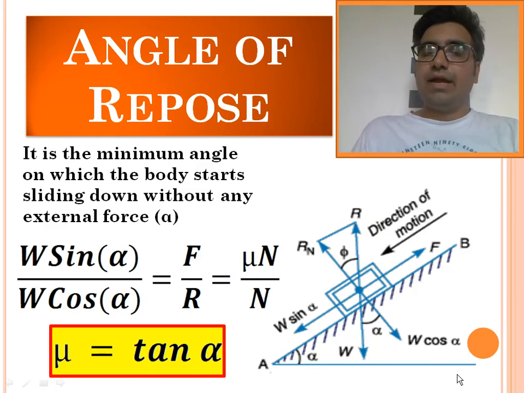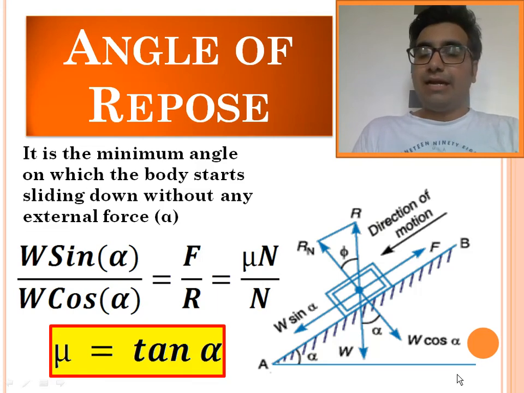The minimum angle of inclination at which the body starts sliding down without any external force is known as angle of repose.